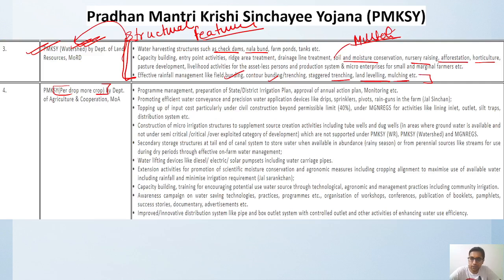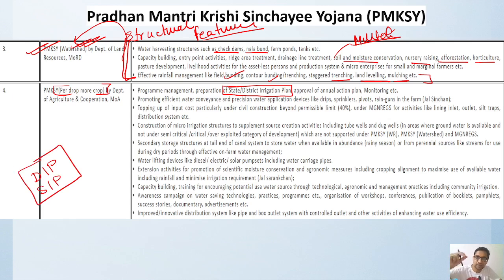Under Per Drop More Crop, we are running various programs with the help of the state and district irrigation plans. The district irrigation plan and state irrigation plan are being created, along with the annual action plan.